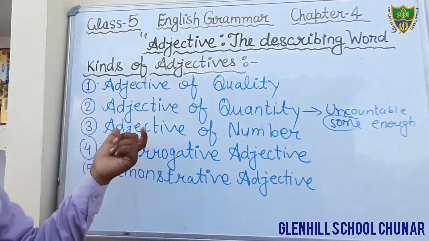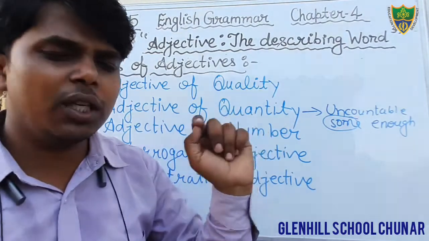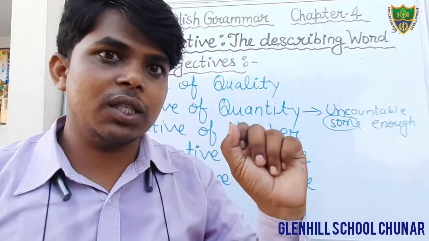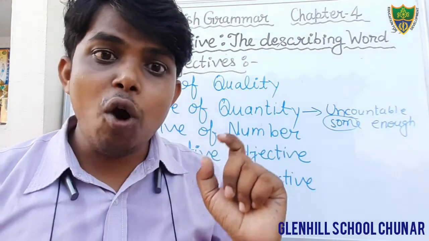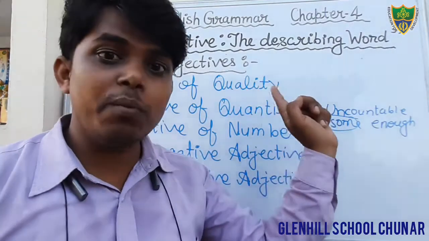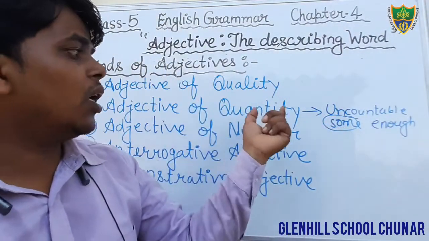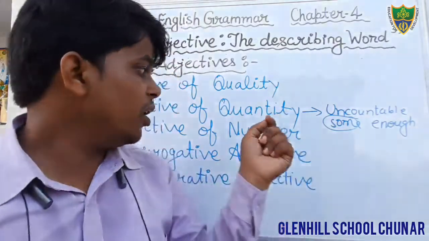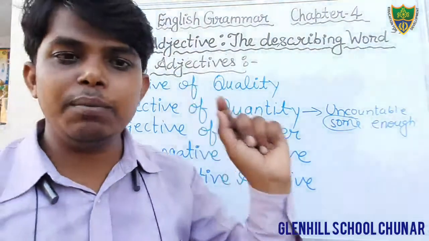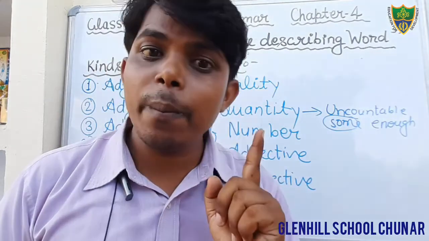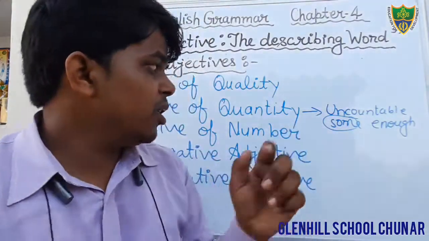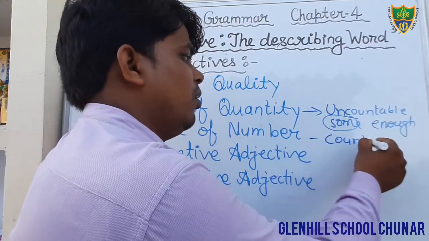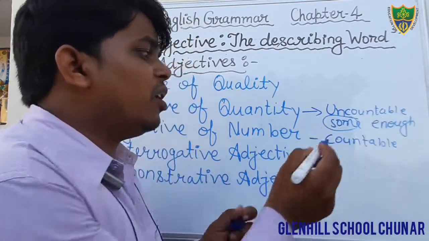And the next is adjective of number. It also denotes the quantity, but it tells the number, how many. Adjective of quantity gives the answer to the question how much, and adjective of number gives the answer to the question how many. It means it shows the countable, that we can count.